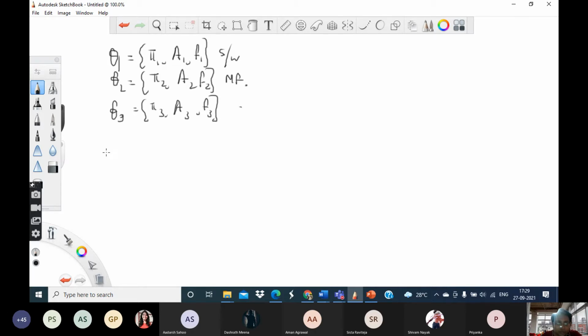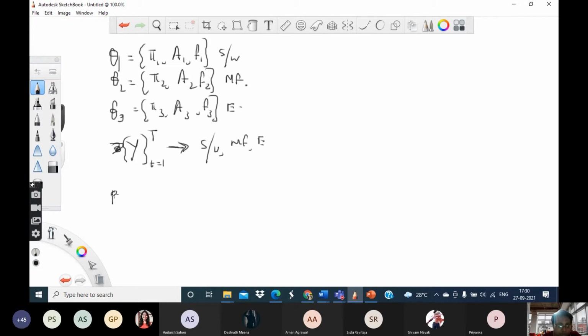The task is, given a new sequence y, which is y from t equal to 1 to, let us say, capital T, which may be some 100 or 150 or whatever. Based on this, try to classify whether this person belongs to software, or to manufacturing, or to this third sector. Let's call this the education sector. So this is what you have to classify. So how do you do it?